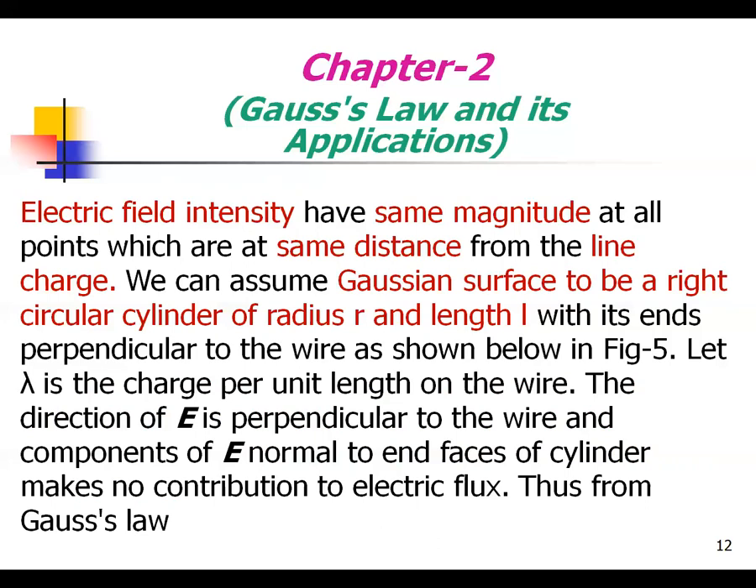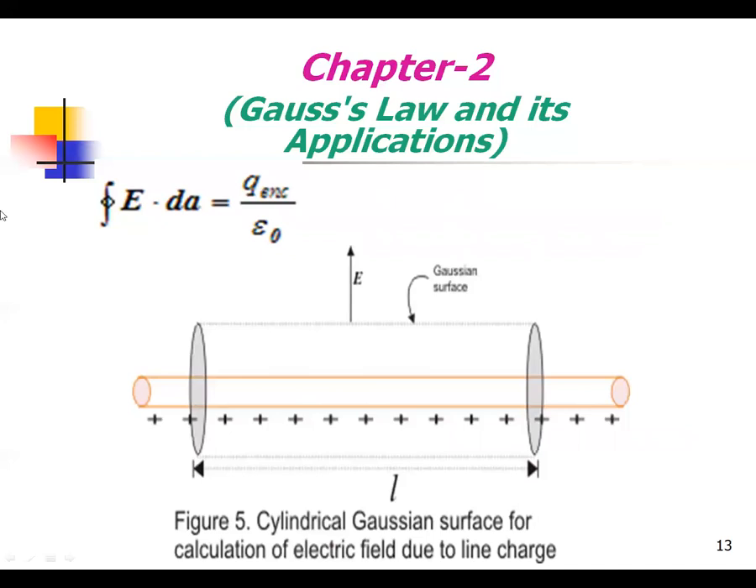So let lambda be the charge per unit length of the wire. The direction of E is perpendicular to the wire, and the component of E normal to the end faces of the cylinder makes no contribution to electric flux. Thus, from Gauss's law, integral E dot A equals Q enclosed by epsilon naught.